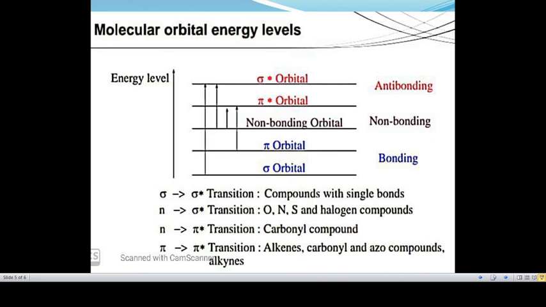Today we have studied all the transitions. You have to remember all transitions along with the examples.